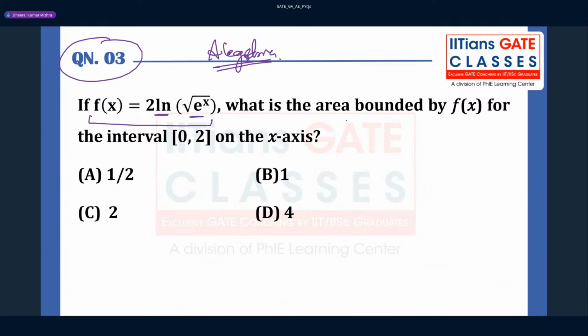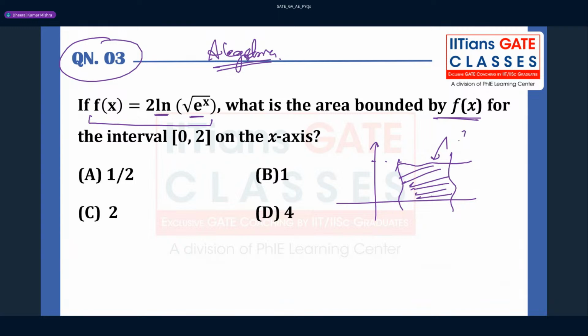What is the area bounded by the f of x? So suppose we have got this kind of situation. And what is the area? Area is nothing but how much surface this part is going to occupy is called the area. So suppose this is nothing but your f of x and this is a to b. So what is the area, guys? Area is nothing but integration a to b f of x dx. This is the definition basically, the definite integral.